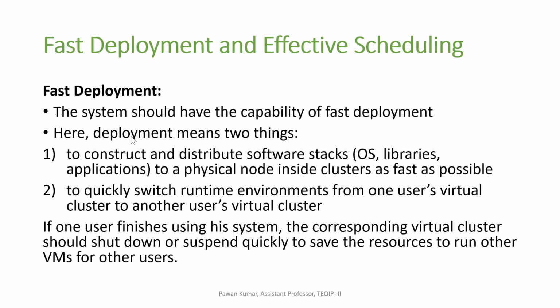That is the actual meaning of fast deployment. If one user finishes using his system, the corresponding virtual cluster should shut down or suspend quickly to save resources to run other VMs for other users. That means if one user has finished the work, the system should be available to others. If it is shut down, then the resources will be utilized.